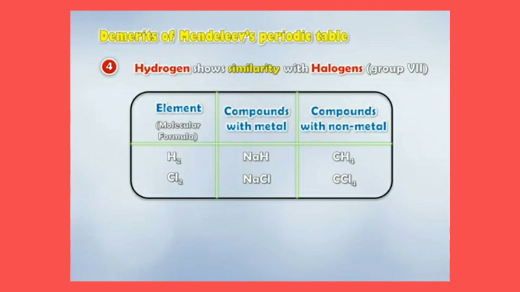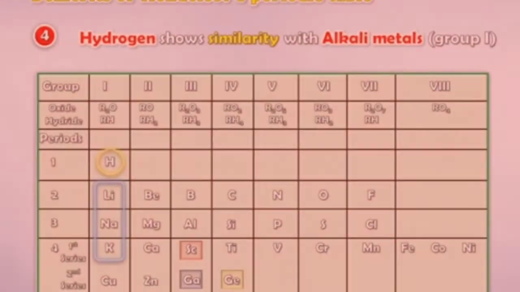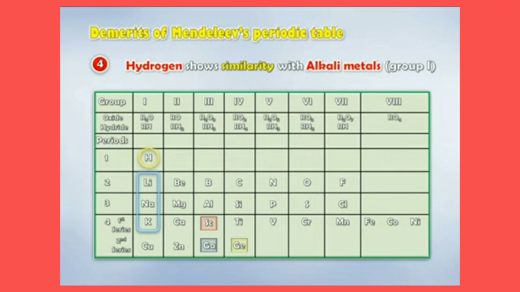And the same with compounds with non-metals. Hydrogen will make CH4 and chlorine will make CCl4. So these were the similarities of hydrogen with the halogens. In the same way, hydrogen shows similarity with the alkali metals, which are placed in group 1.